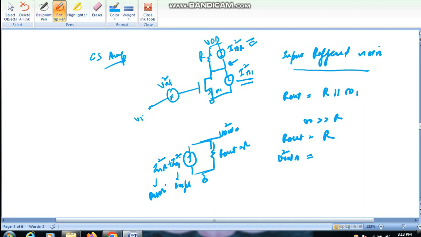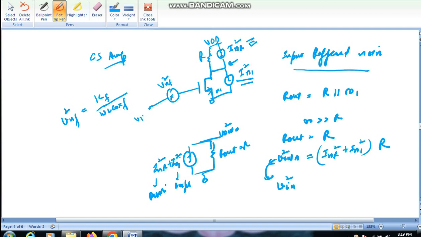So this is thermal noise. Output thermal noise is given by INR square plus IN1 square into R out, which is R. Now at the gate or input of the MOSFET there is a VNF, which is flicker noise. From this to VIN, input thermal noise is given by V out n square divided by A square.